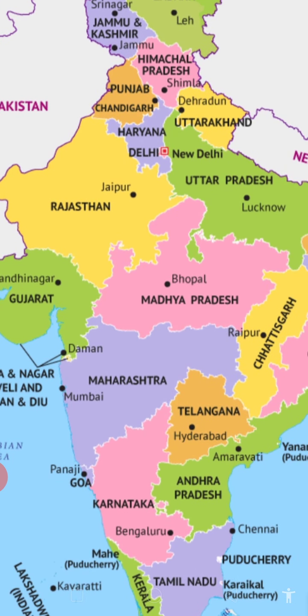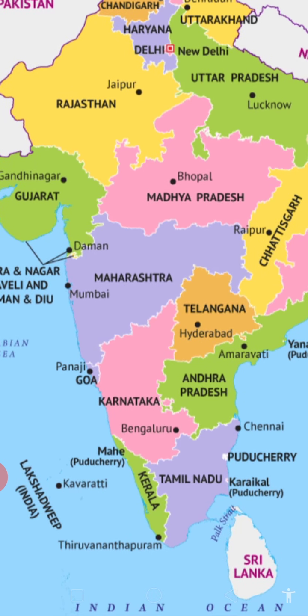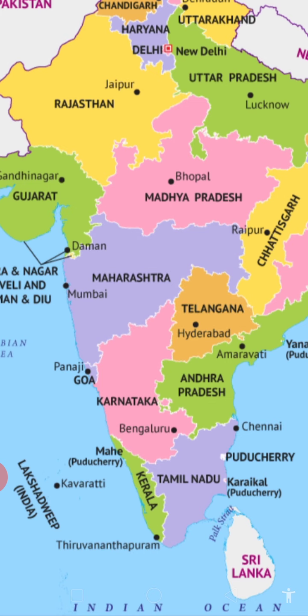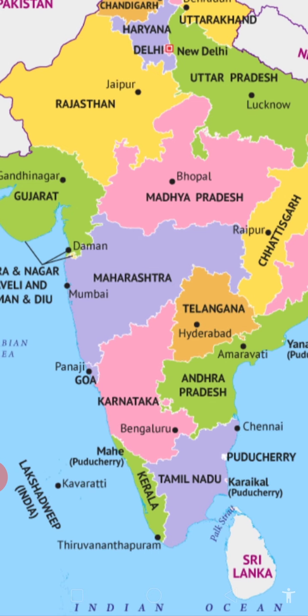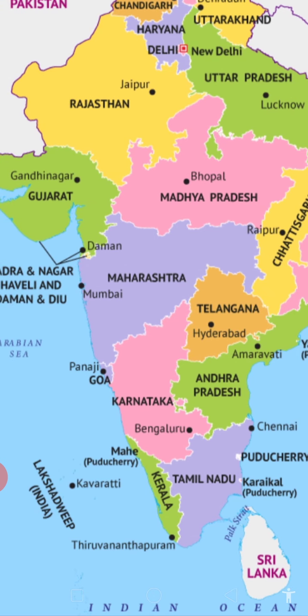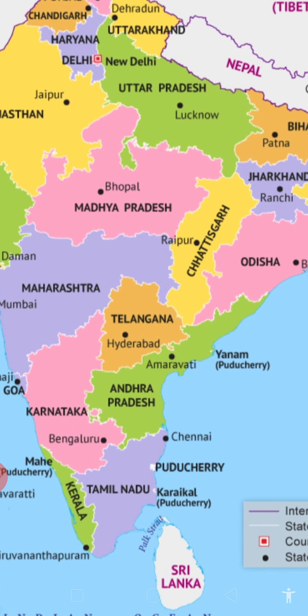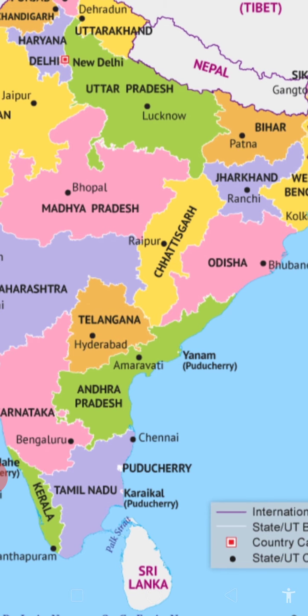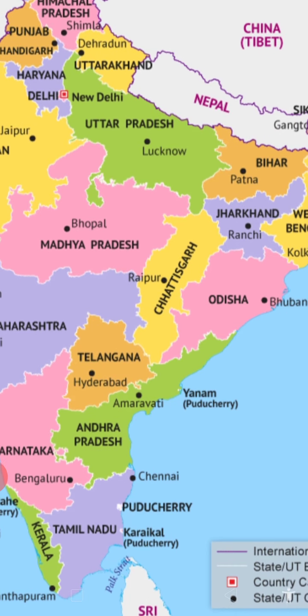Now let's move towards south. Here it is Goa, and capital is Panaji. Then Karnataka, capital is Bangalore. Then comes Kerala. It resembles Karela. So it is Kerala, and its capital is Thiruvananthapuram. Besides that, Lakshadweep, they are the islands as well as union territories. Then comes Tamil Nadu, and the capital is Chennai. Then Puducherry, one of the union territories.